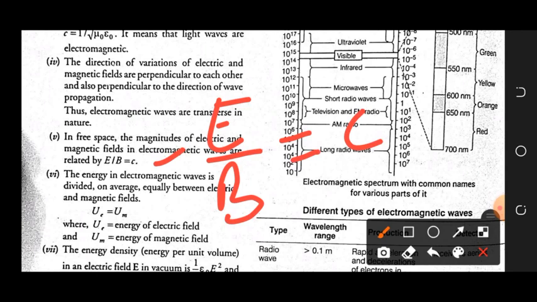A very important conclusion from here is that E = cB. So the amplitude of the electric field is c times greater than the magnetic field. As c is a very large quantity, 3 lakh, the electric field is c times the magnetic field.